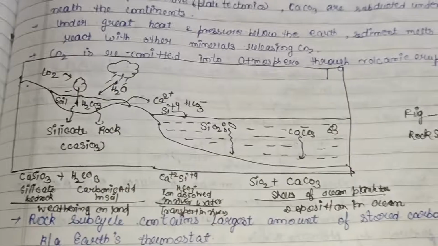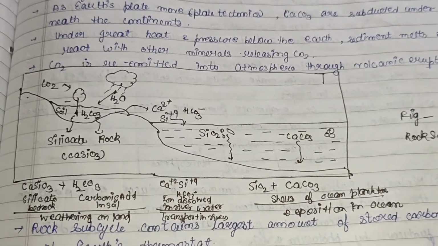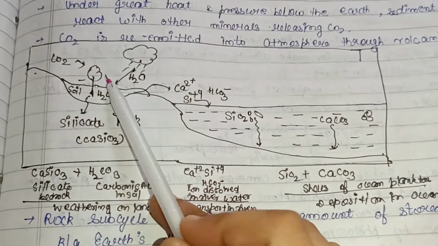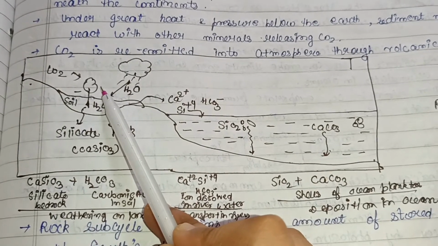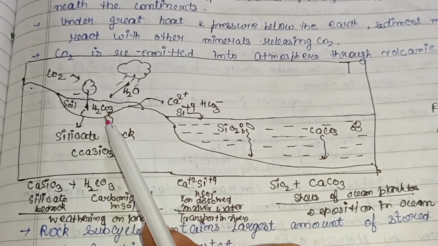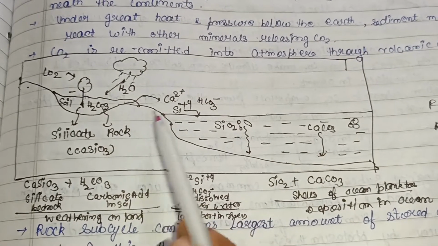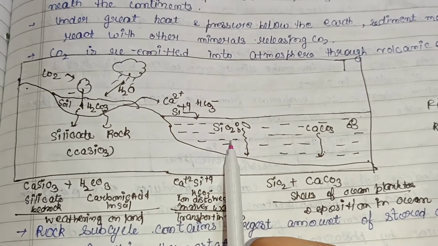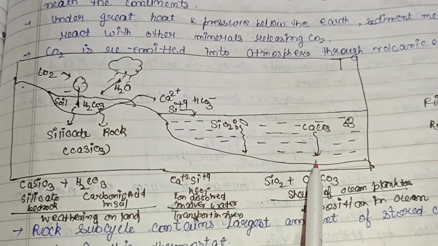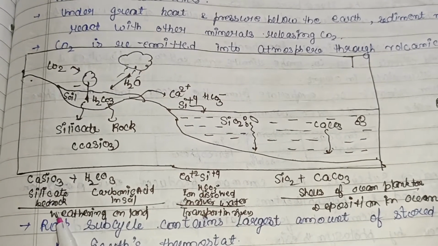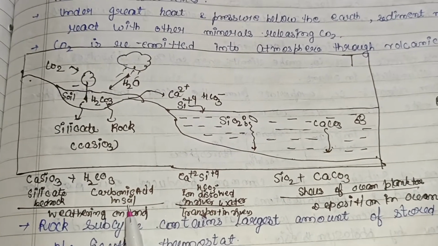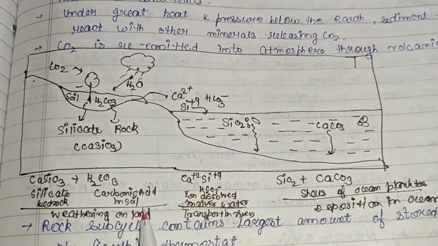So this is a diagram representing the rock subcycle. Here CO2 is taken by plants for photosynthesis. Here in the soil, H2CO3 is present, and CaSiO3 is present in rocks with H2O. Here SiO2 is present, and CaCO3 gets settled down. So silicate bedrock plus H2CO3 in soil: here the weathering process takes place.